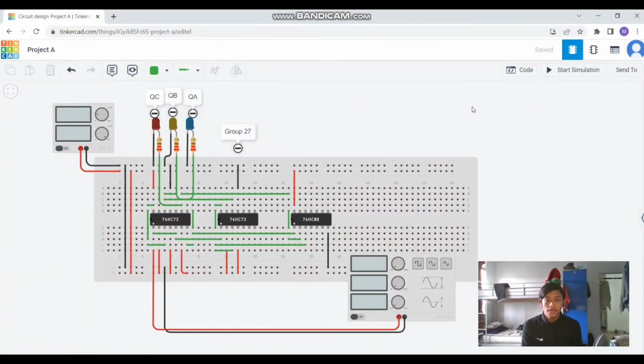Okay, now we go to the simulation and result. As you all can see, this is the circuit simulation that our group made to answer question A. Next I will show you all the simulation for our circuit. Okay, let's start now. As you can see, the LED turns off and turns on with the sequence that our group set for this circuit. Okay, that's all from me.